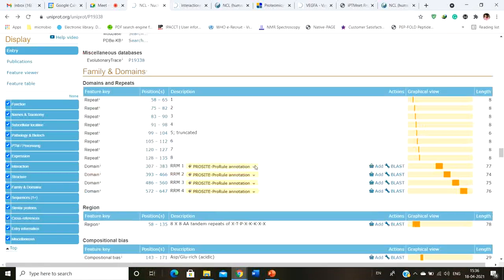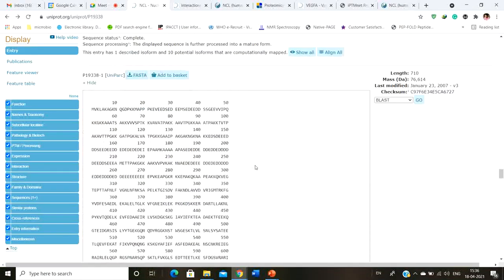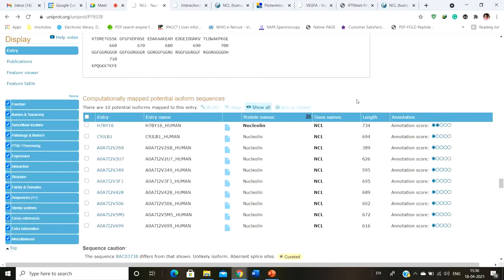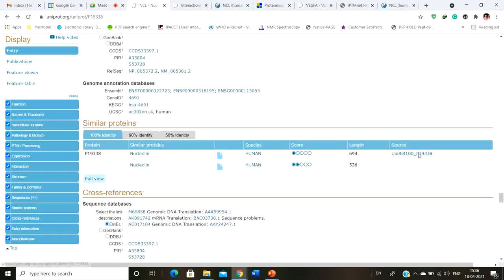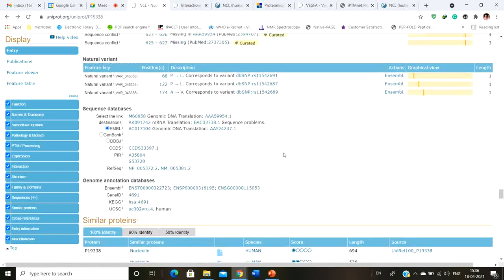And apart from that, it also shows you all the information that you have about this particular protein. Okay, and these are the isoforms of this particular protein, and these are computationally mapped, so these are not experimentally derived. There are several proteins that have several other kinds of isoforms, and those isoforms are known.